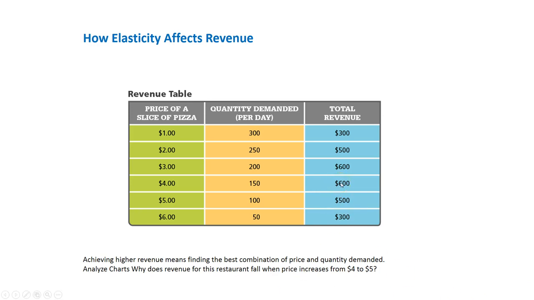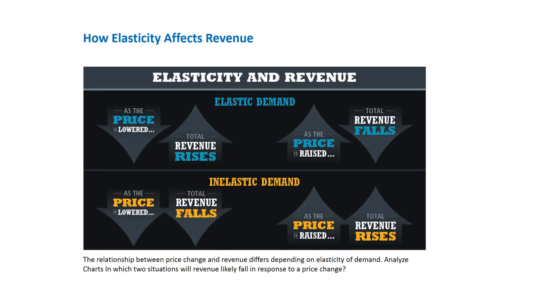So this might be a reason why producers will look at a demand schedule, because they could see, hey, could we get away with losing some business, 150 slices of pizza being demanded, but still make more money? And that may be a reason that you'll see prices also increase, because they've figured out what the public is buying in that particular market and how it could benefit them. Okay, so here's a chart that kind of shows that, a little easier to understand with the arrows.